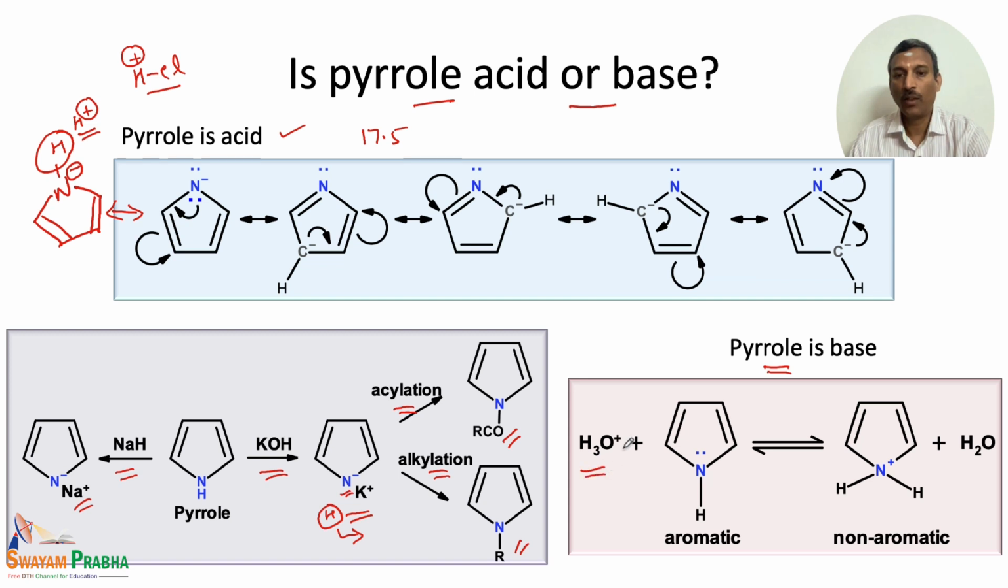When H3O+ is reacted with aromatic pyrrole, we end up with a non-aromatic product and water. So, in this reaction, when the acid, that is the H+, is added to the nitrogen, we end up with a non-aromatic product. In this case, pyrrole is more basic compared to H3O+ or water, we can say. So, compared to water, pyrrole is a base. This is another way of explaining that pyrrole can behave like both acid and base.